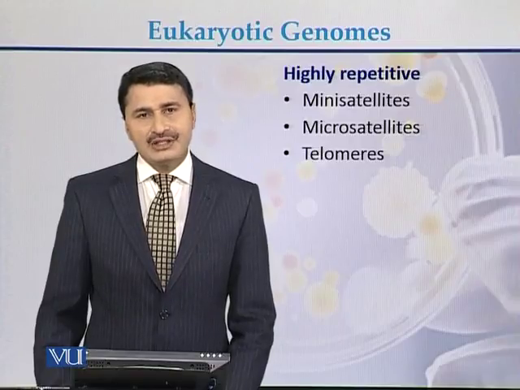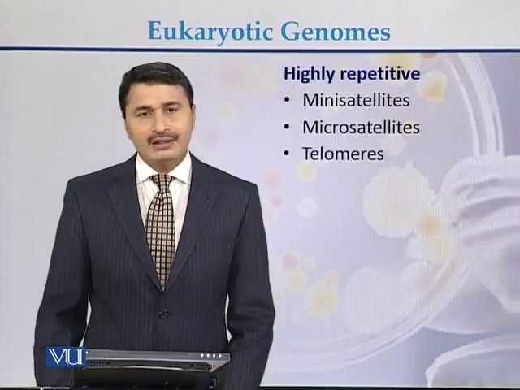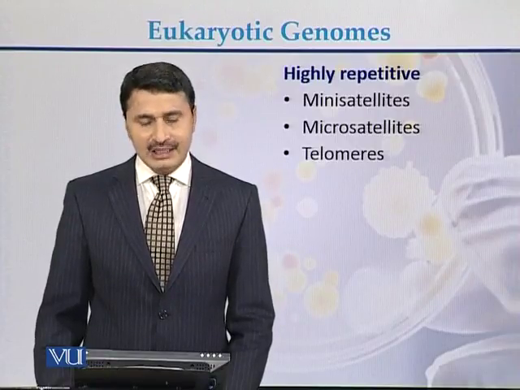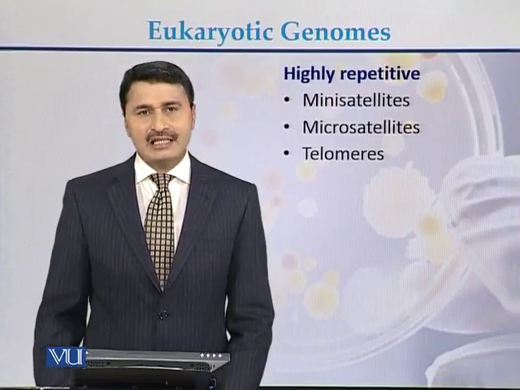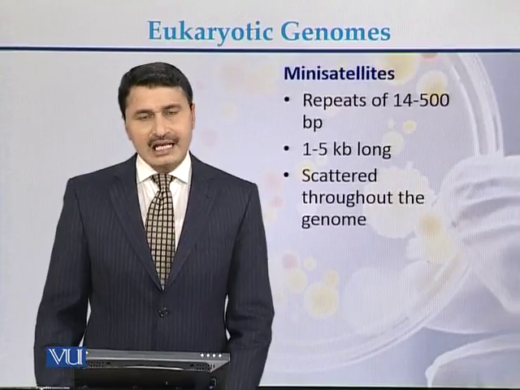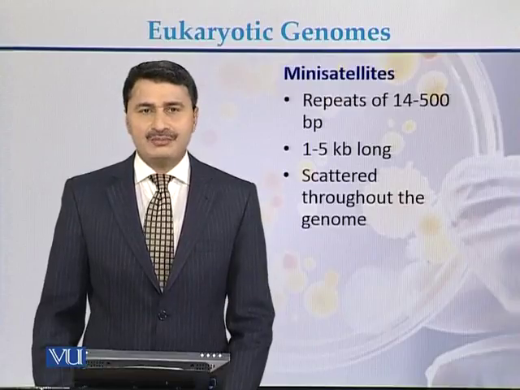Highly repetitive DNA sequence which is present in the eukaryotic genomes can be of different types. It can be minisatellite, it can be microsatellite, and it can be present at the telomeres. Minisatellites are repeats of 15 to 500 base pair.